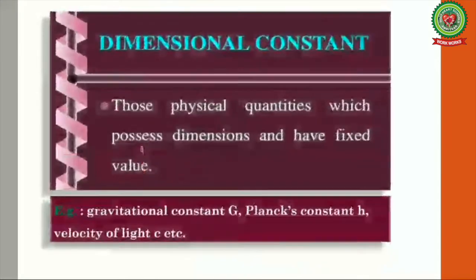So let's consider the next type of physical quantity, that is dimensional constant. Those physical quantities which possess dimensions and have a fixed value are called dimensional constants. For example, gravitational constant capital G, Planck's constant h and velocity of light c. These are called dimensional constants because they have constant values but they also possess dimensions.